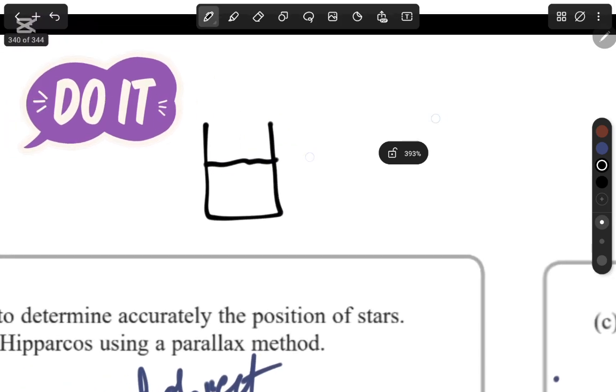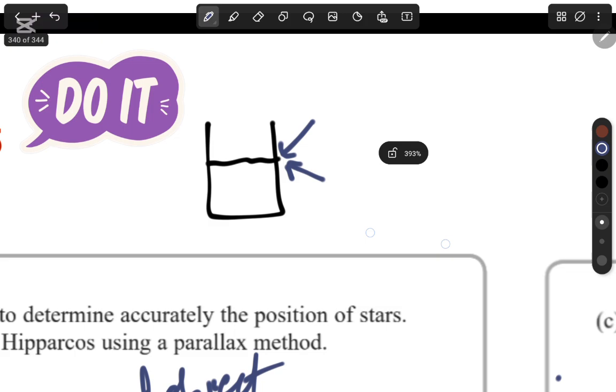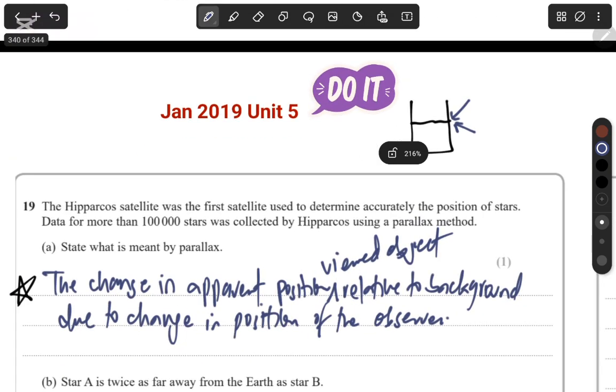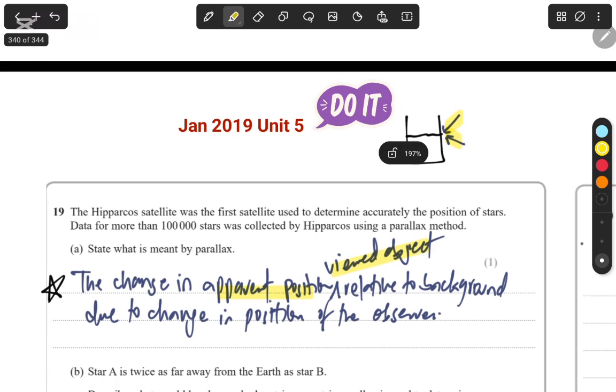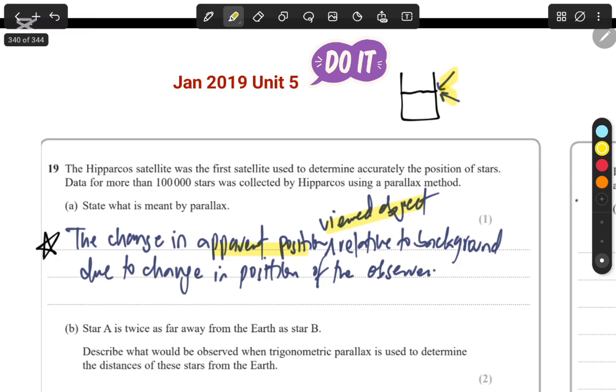I think you guys are very familiar with the parallax error. If you view it from different positions, you're going to get a different value. That's the principle of parallax. So you're seeing something change because you're moving around. So there's this apparent change in position of the viewed object. The viewed object doesn't change, it's just that we change position. So I'm going to see it from here and here. I've explained this in the trigonometric parallax video. So that's basically what I've written here. So please make sure you learn this definition and understand it.